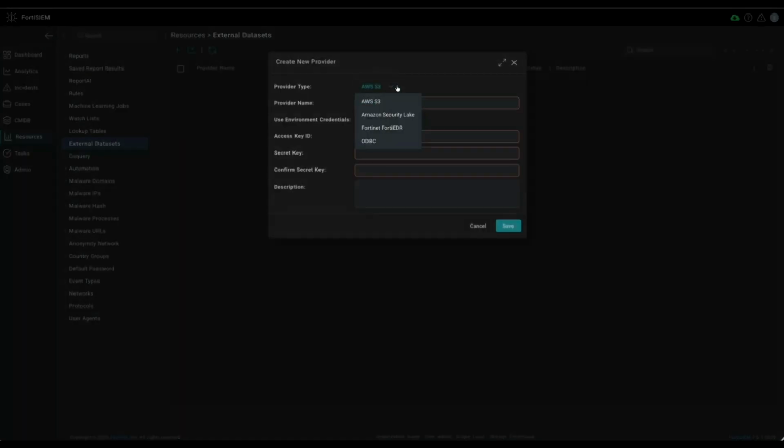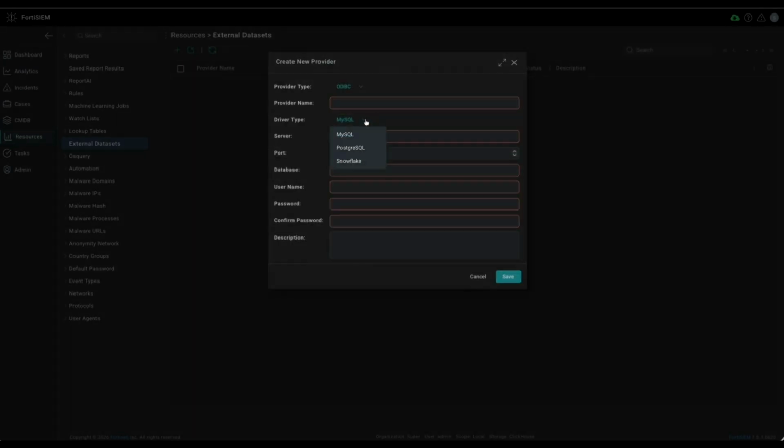FortiSIEM's federated search capability enables analysts to hunt for observables such as IPs, hosts, hashes, process, and URLs across diverse external data stores. This includes AWS Security Lake, AWS S3, FortiEDR, and relational databases like PostgreSQL, MySQL, and Snowflake.